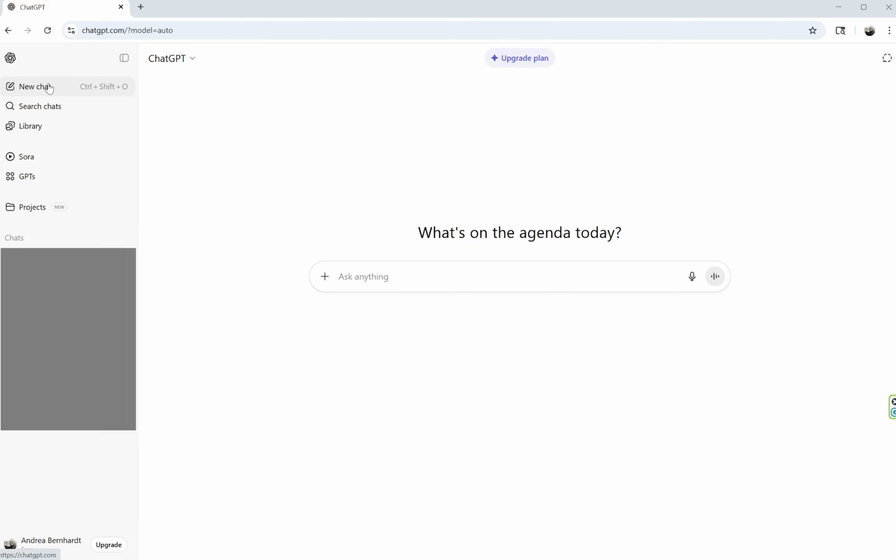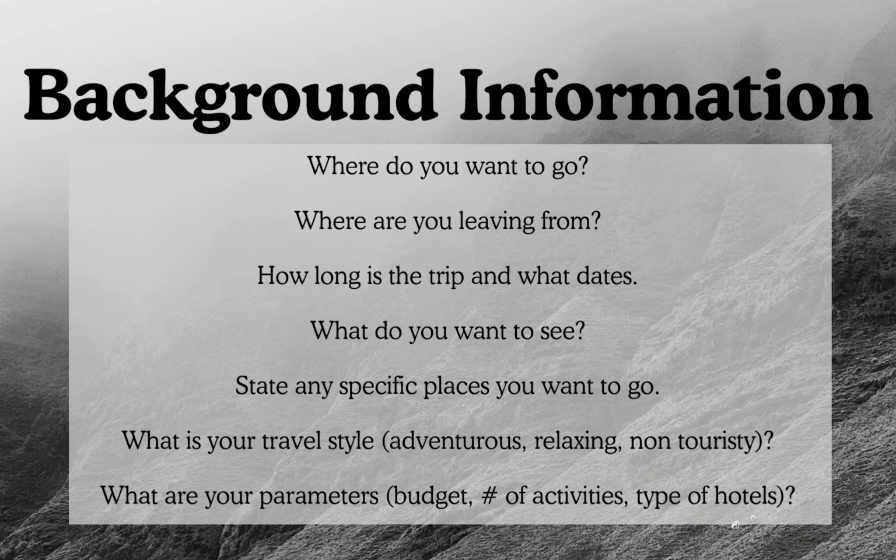The first thing you're going to want to do is open ChatGPT, and you are going to want to ask it the right prompts. So what you want to include in the prompt is a little bit of background information, because the more information you give ChatGPT, the more specific information it can give you. So let's start with, where do you want to go? Where are you leaving from? How long is the trip and what dates?